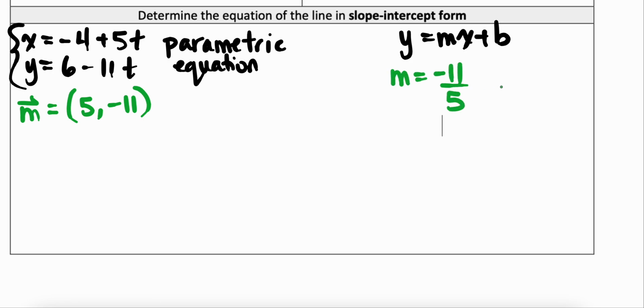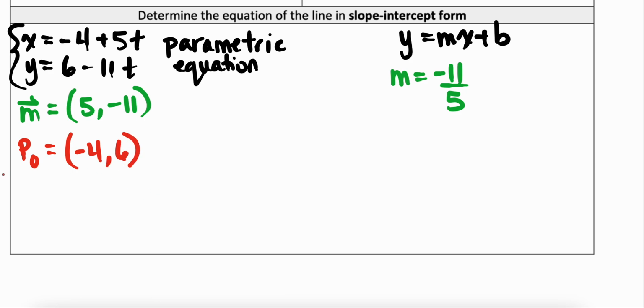If I know that my slope was -11 over 5, then I can also think about what is a point that I used in my parametric equation. So my initial point, which I'm going to call P0, was (-4, 6).